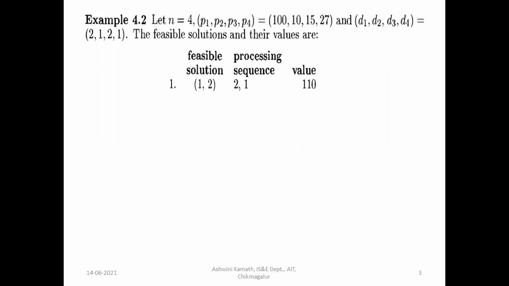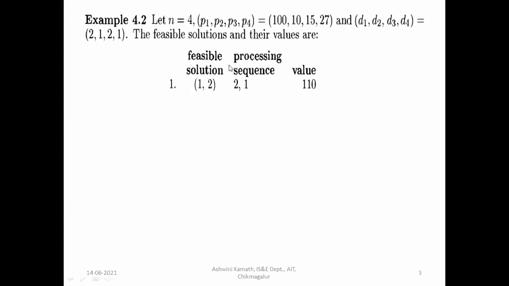Why are there 2 slots? Because to process one job we need 1 unit of time, and the maximum units given is 2. So 0 to 1 is one slot, and 1 to 2 is another slot. Job 1 can be executed in the slot 0 to 1 or 1 to 2, because the maximum time given is 2. So we can execute it in the first slot, 0 to 1, or in the second slot, 1 to 2.